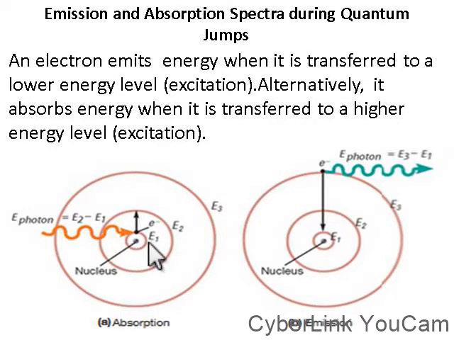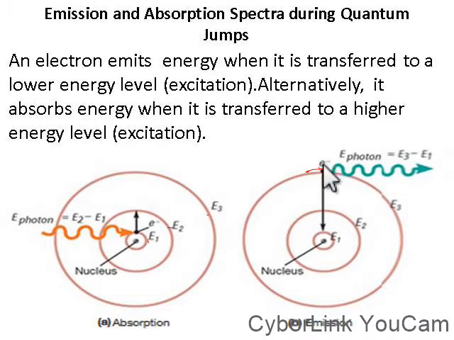E1 here stands for the lower energy level, then a higher energy level, then the highest energy level. So when an electron jumps from a lower energy level to a higher energy level, the electron absorbs energy, hence the photon of light you see with the arrow pointing inside. When an electron is transferred from a higher energy level down to a lower energy level, E1, the electron emits a photon of light, as you can see here.